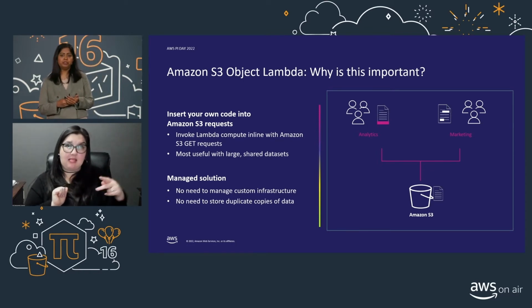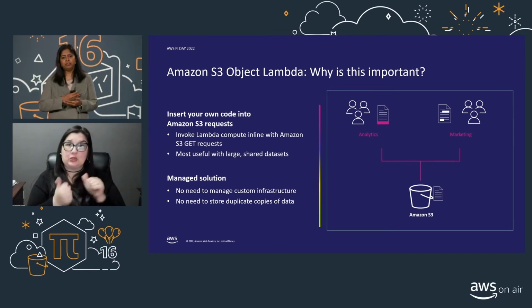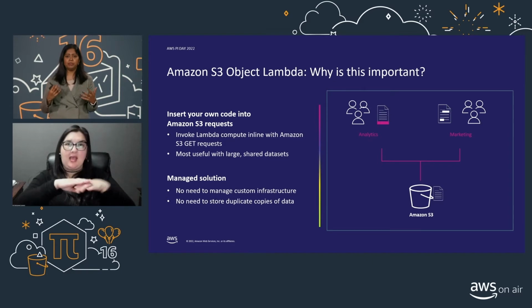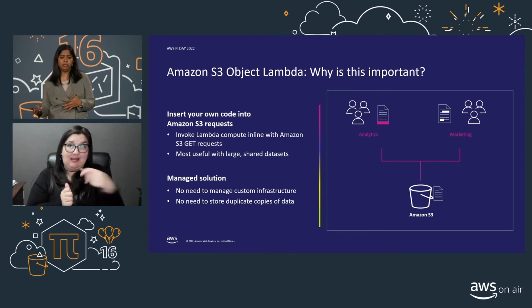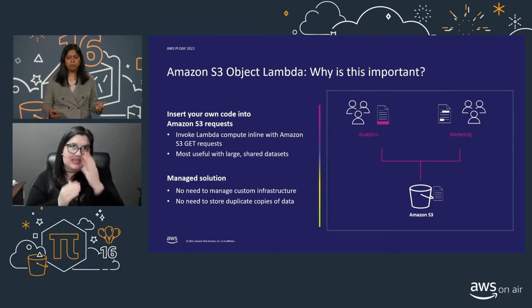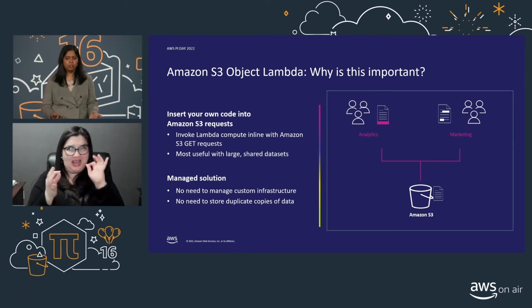The first approach is to create and manage infrastructure as a proxy layer in front of S3. This proxy layer will then go ahead and create derivatives of objects in flight. And the other option is to simply create derivative copies of the data and store all of them so that each application has its own custom-built data set that's tailored around it. Neither option was ideal because they got expensive and difficult to manage.